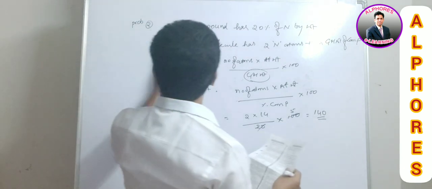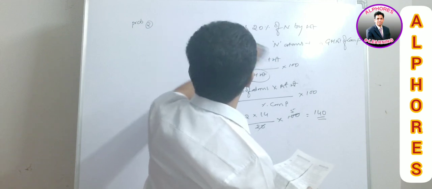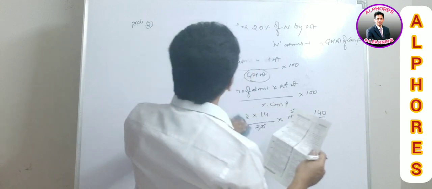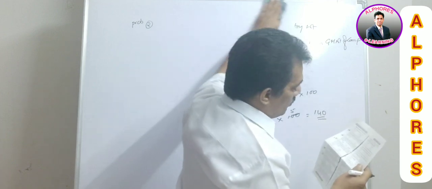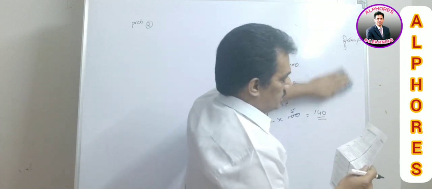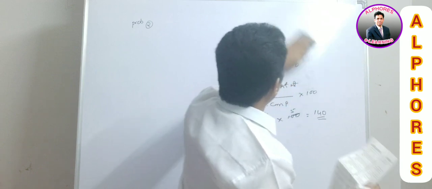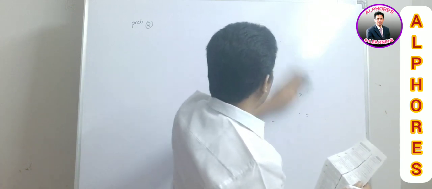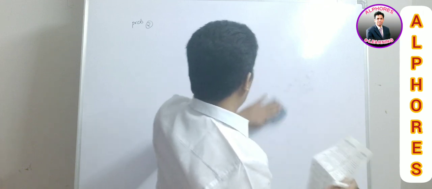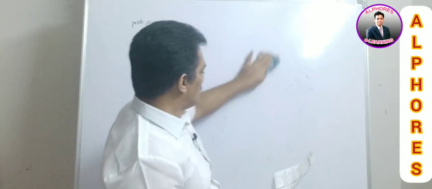And here one more question related to the same. Here they are giving hemoglobin, which is present in our blood. Hemoglobin contains 0.33% of iron by weight. An interesting question. It is somewhat important for the competitive exams also.